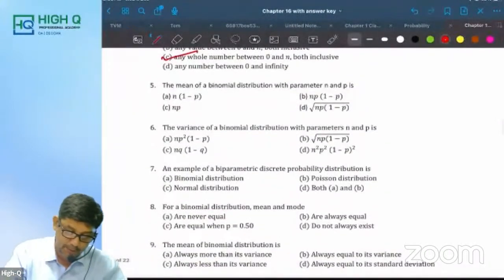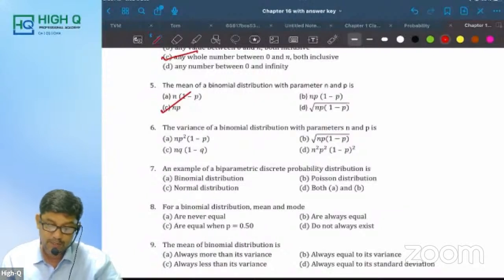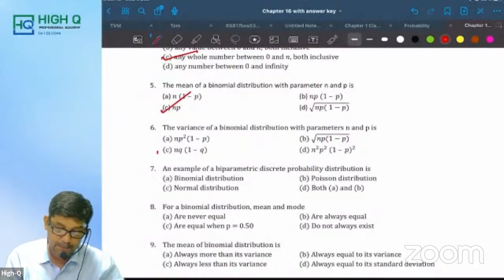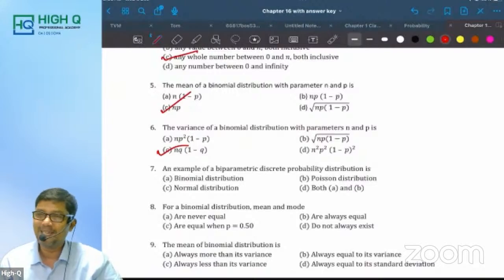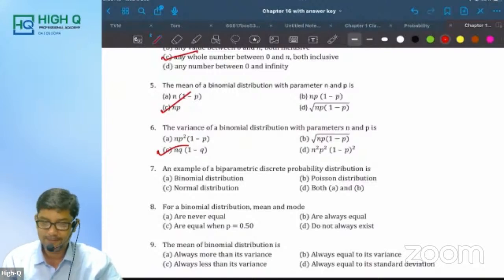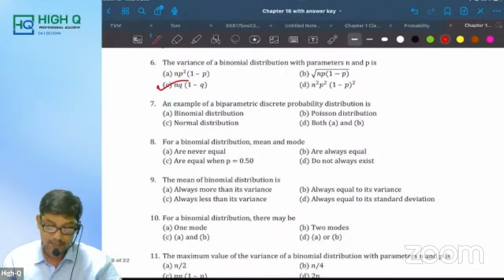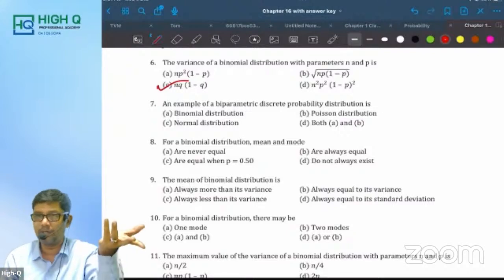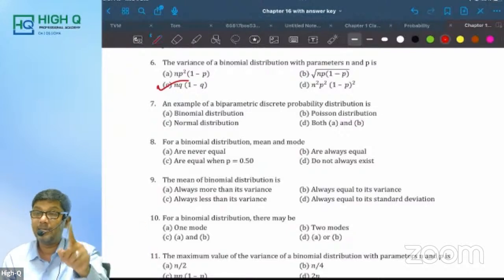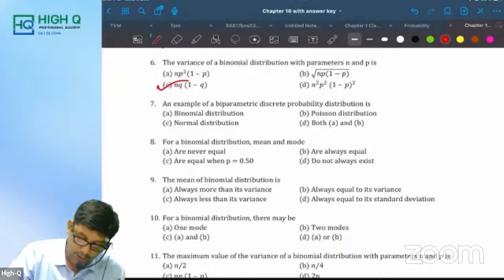Okay, next. The mean of a binomial distribution is np. The variance of a binomial distribution is npq. Sir, you are writing nq into 1 minus q is p, right? So it is reverse. Next. An example of biparametric discrete probability distribution. There is only one biparametric discrete probability distribution. Biparametric continuous probability distribution is normal. Biparametric discrete probability distribution is what?